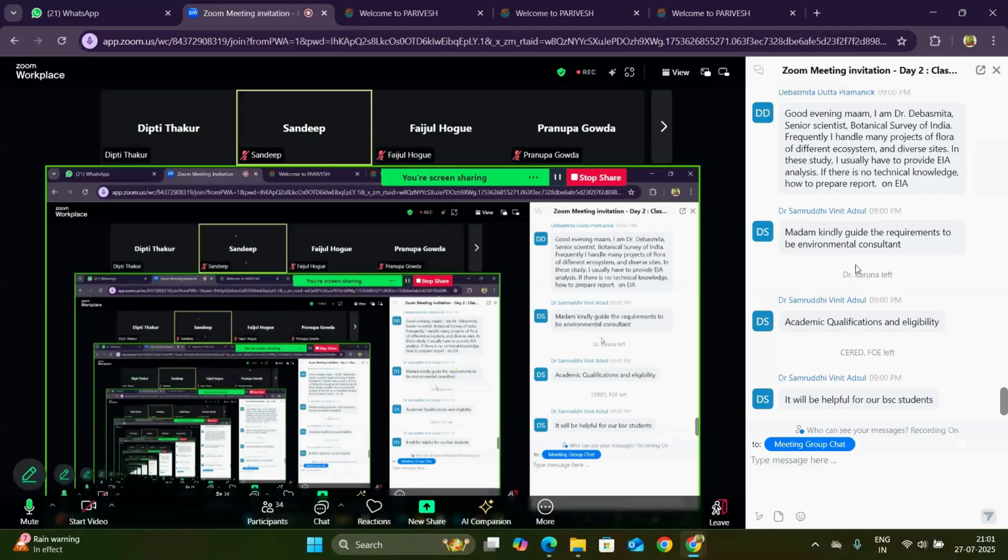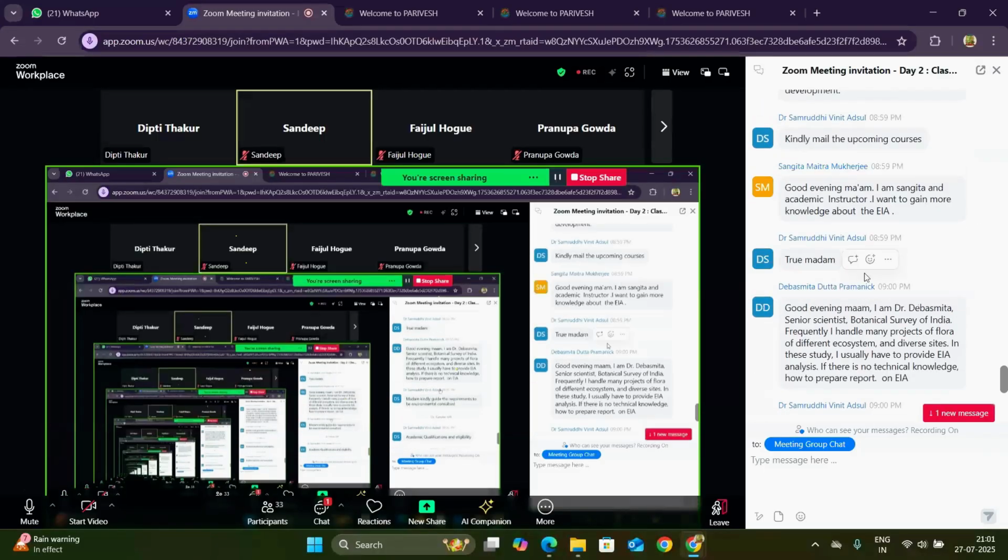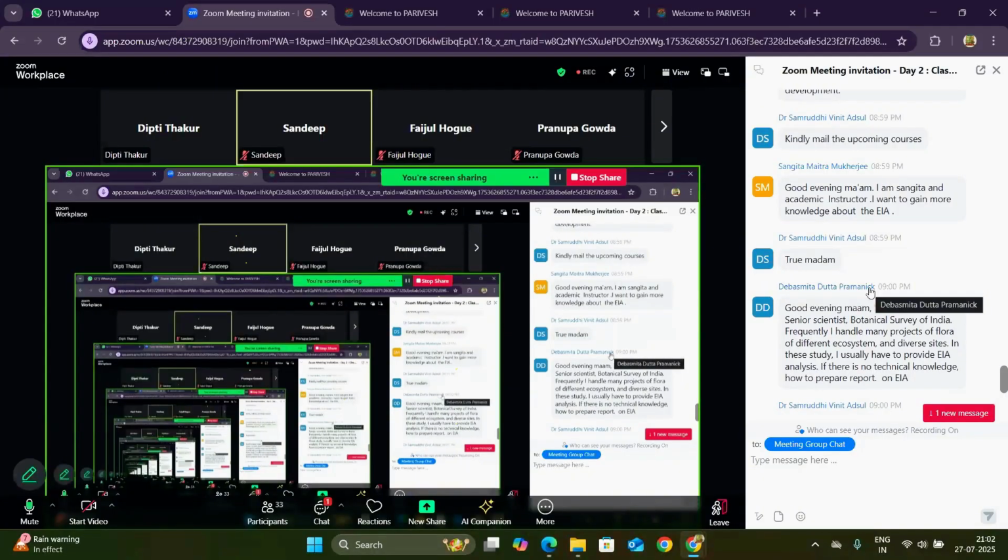I request all of the teachers or professors in this program to please engage your students in this type of training program for their career opportunities. For this, the only basic education they need is a graduation level degree in geology, geography, or environmental science. That's it. So anyone having a biological or geographical science background can compete in this market.